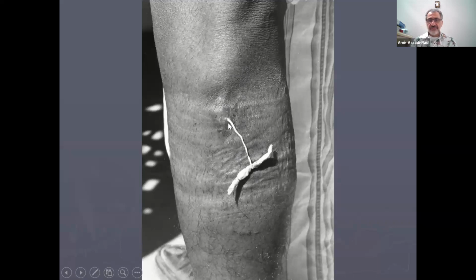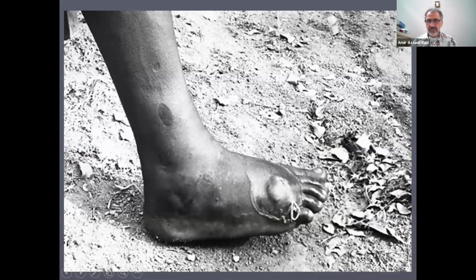However, if while you're taking the worm out of the body, Dracunculus medinensis, it breaks, the person can undergo anaphylactic shock and die. So it is very, very crucial that you take the worm out without breaking. And if it breaks, it is possible that the person dies. Okay. Here it is, the worm coming out of the leg of the person. And then, of course, you can take it out by a stick.